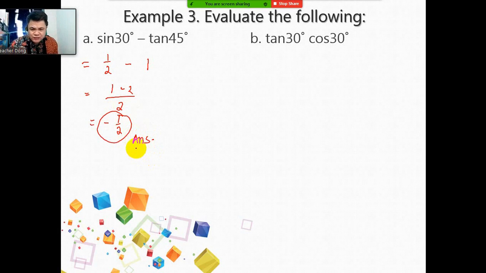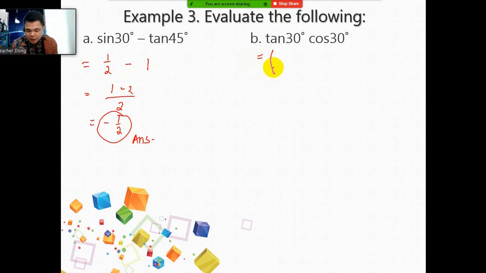You're going to get the value on the table, and then after that, perform the indicated operation. Letter B, we have tangent 30 degrees and cosine 30 degrees. Tangent 30 degrees, you will multiply it to cosine 30 degrees. If you are going to encounter this type of example, you need to multiply tangent 30 degrees times cosine 30 degrees.